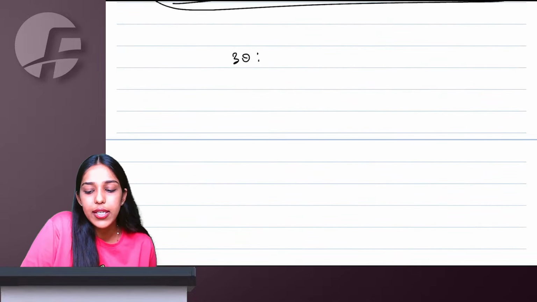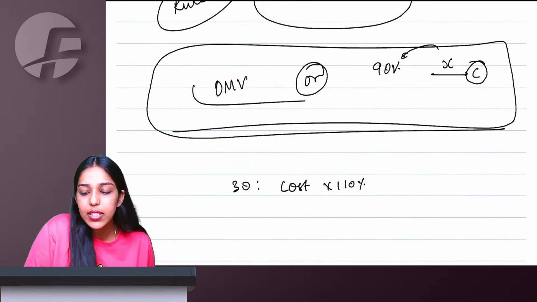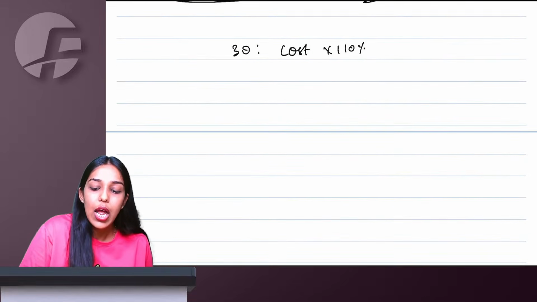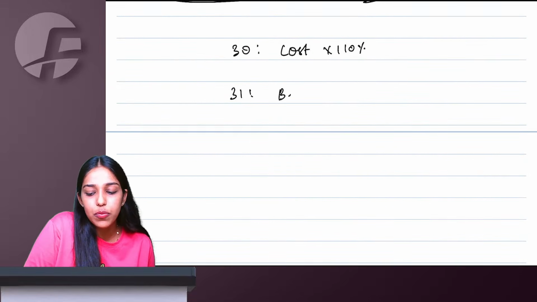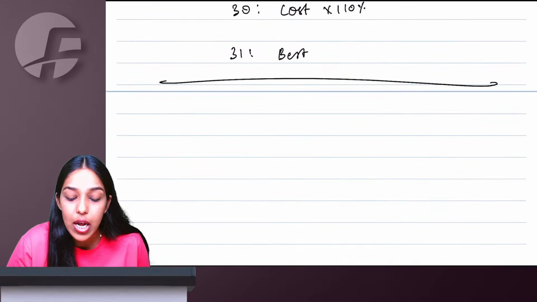Rule 30 we have already seen, monetary value cost into 110%. If nothing is available out of here, then the last option is to apply Rule 30, Rule 31 only. Rule 31 is the best judgment assessment basis, whatever you feel right you can take as the value of supply.